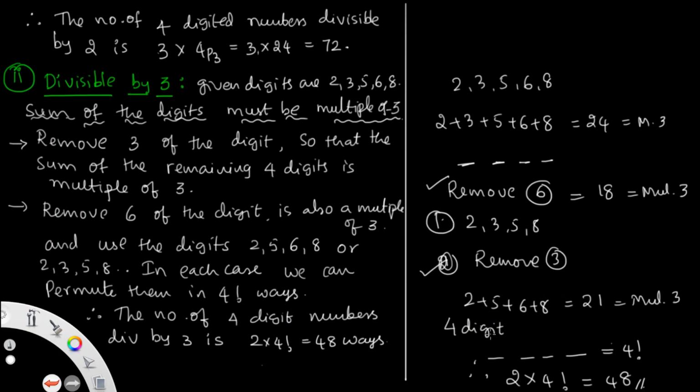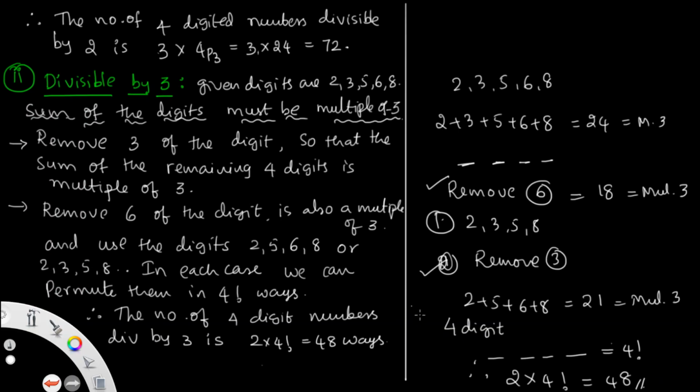So that is 2, 3, 5, 8 one way, and 2, 5, 6, 8, which is also a multiple of 3. So we get 2, 5, 6, 8 here and 2, 3, 5, 8, 4-digit numbers to fill the 4 places. In each case we can permute them in 4 factorial ways. Therefore, the total number of numbers divisible by 3 is 2 into 4 factorial, that is 48 ways. So this is the question on divisibility by 3.